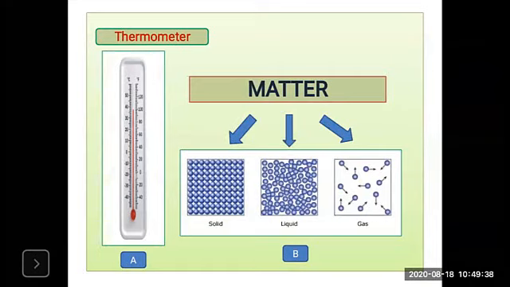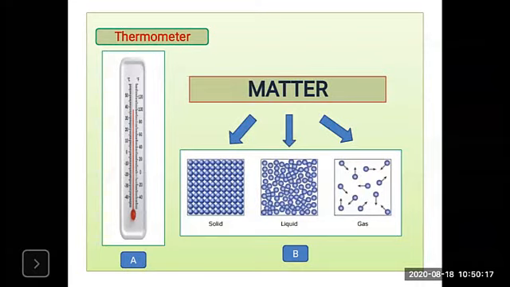What is meant by solids? Here the molecules are tightly bonded with an internal force of attraction. So in solids, the particles are compact. They are tightly bound with each other with the help of the internal force of attraction. These molecules are tightly bonded with each other. Here the kinetic energy is less. When the random movement of the molecules is there, then the kinetic energy increases.